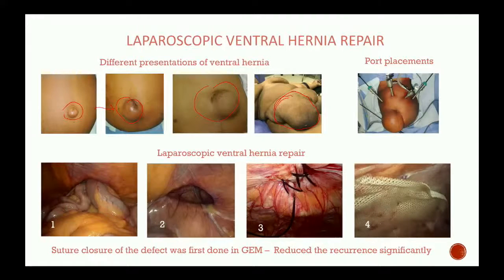And here is the port placement. See the incision, you saw how big the incision was in the open surgery. Now look at the incisions and the port placements in the laparoscopy surgery. They're very small, tiny ports we are placing, and through these ports itself, we'll do the complete surgery.